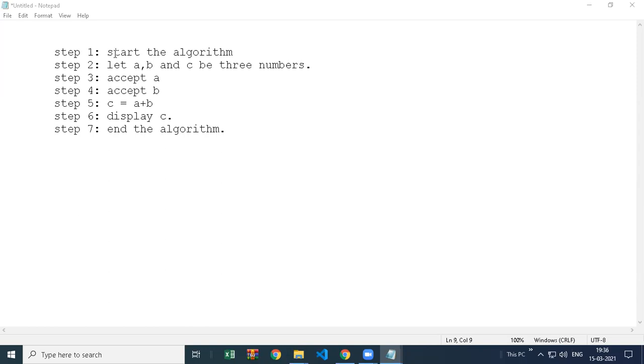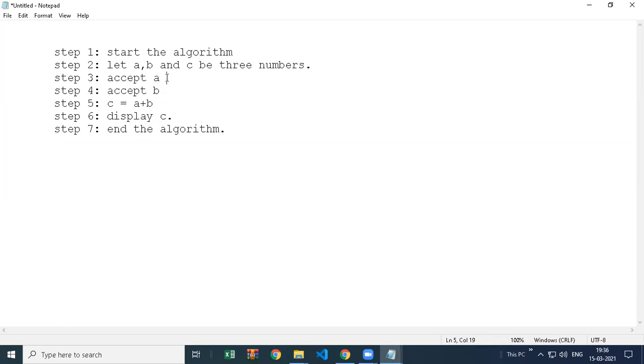See the first step, start the algorithm, means our program started. In the second step we just declared the variables, only variable declaration. In the third step, we are taking data input. This is the input step. The step number 5 is the process step. So input, process, and this step is output. Input, process, output. So every step is separated.